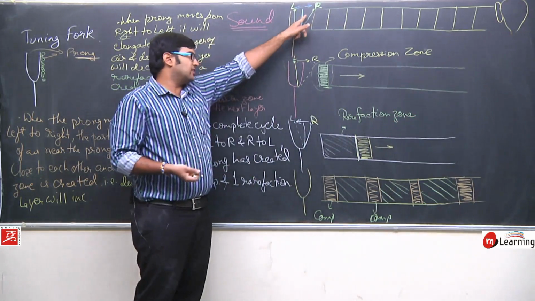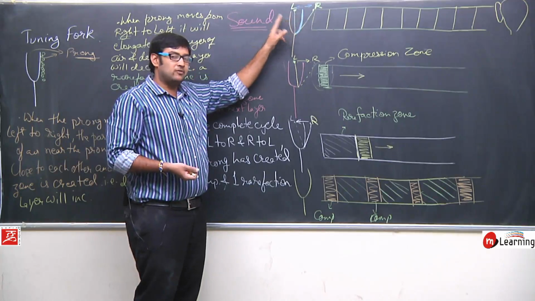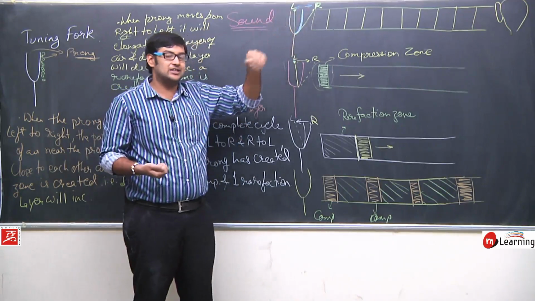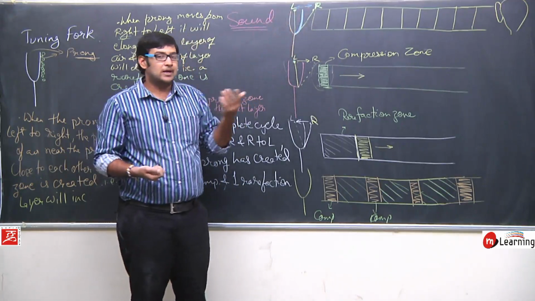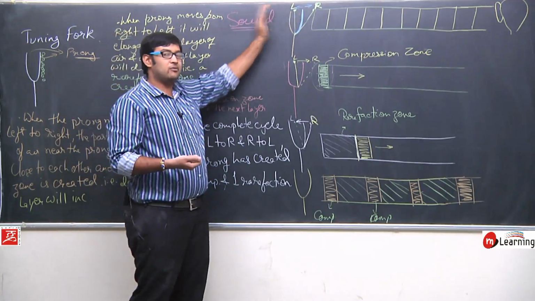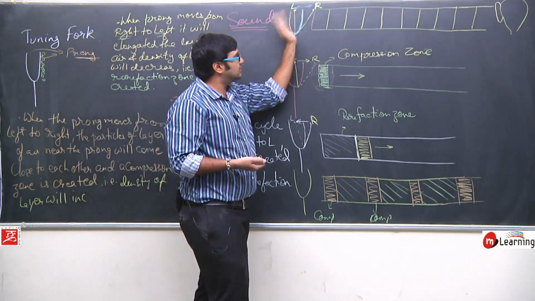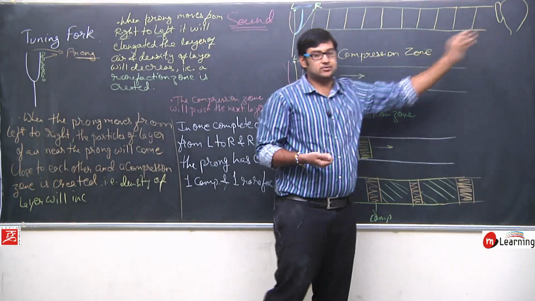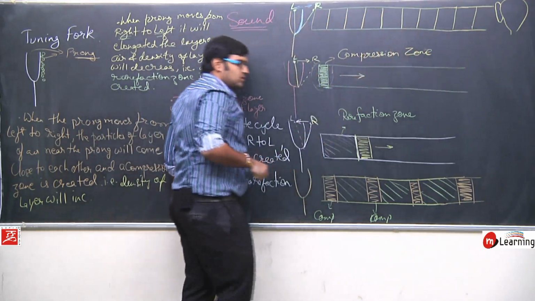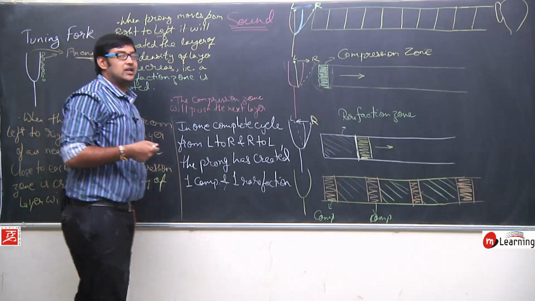Now as we have observed this right sided prong, imagine the left sided prong, will it also produce sound? Definitely. If it is vibrating like this, it will also produce sound, but the propagation will be in this direction. It will move like this and propagate the sound in this direction, and the right prong will move like this and propagate the sound in this direction. That is, this will produce in the left direction, this will produce in the right direction. So this is how the production of compression and rarefaction happens.